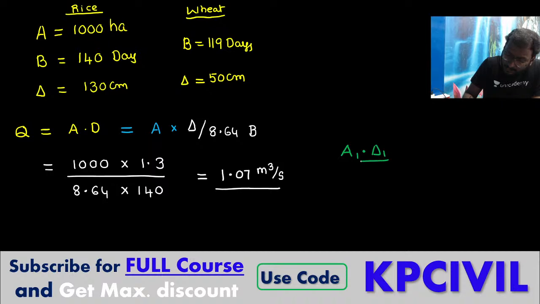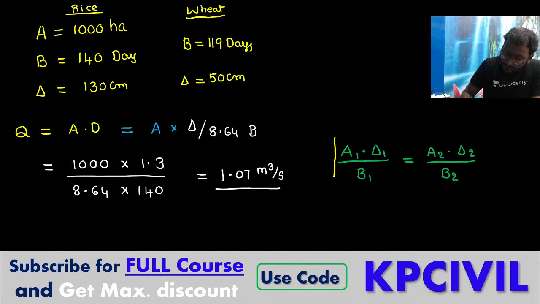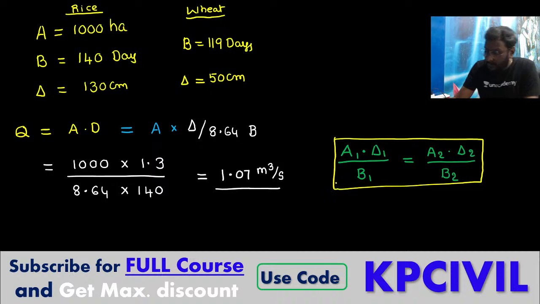A1 delta 1 by B1 is equal to A2 delta 2 by B2. This is the shortcut formula I have given to you. Everyone remember the formula?